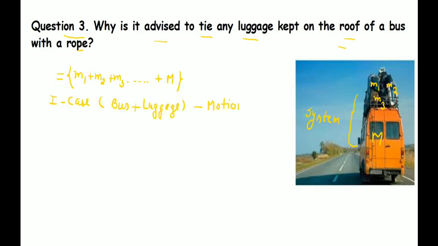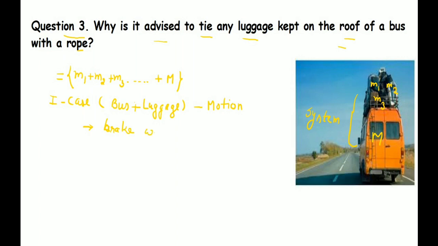As by definition we know, if an object has mass, it has inertia as well. Let us consider the case when the bus is moving. When the bus moves, all the luggage will also move with it, correct, because they form a system.